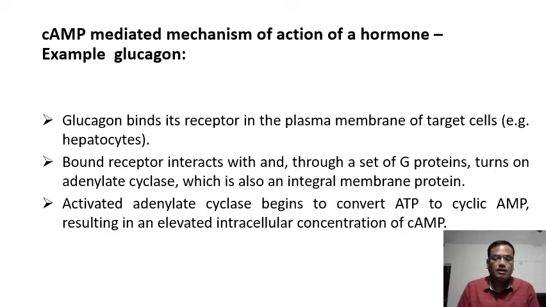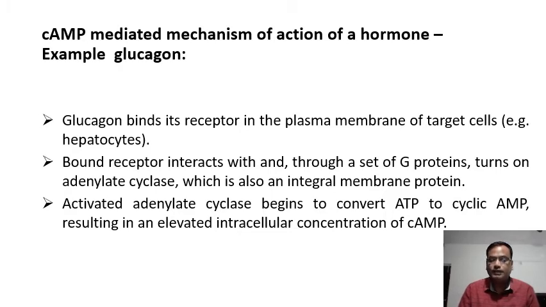Here we can understand it by taking the example of glucagon hormone. Glucagon is the hormone produced by the alpha cells of islet of Langerhans of the pancreas. Glucagon is produced in response to decreased blood sugar levels.